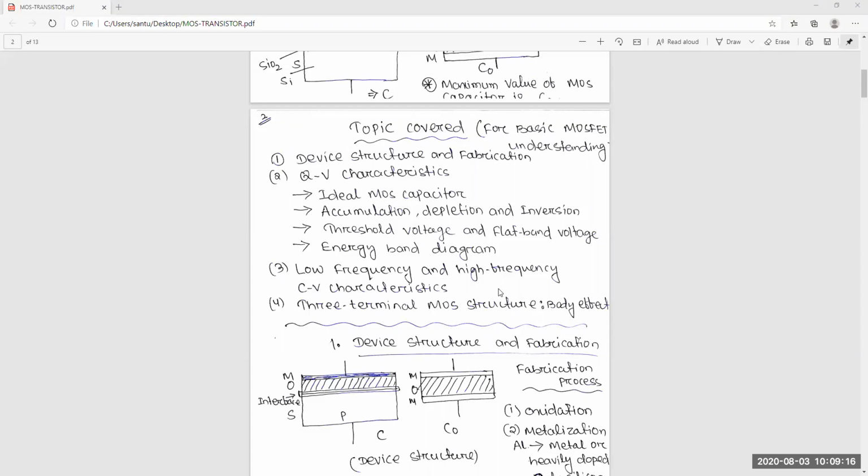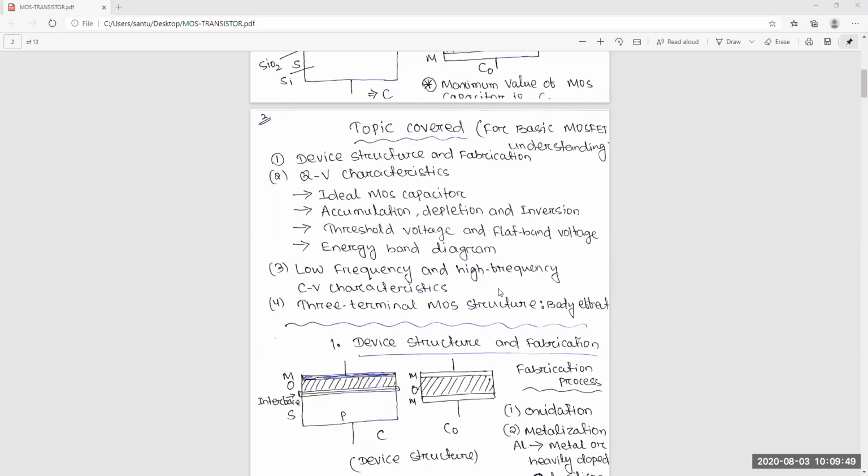Then we will go to the energy band diagram after this. Before this, I will discuss without the energy band diagram, and you will definitely understand. Once the non-ideal part comes, the energy band diagram is a must, because without it we can't explain properly. So before that, you can simply calculate all these things. And then the low frequency and high frequency CV characteristics.